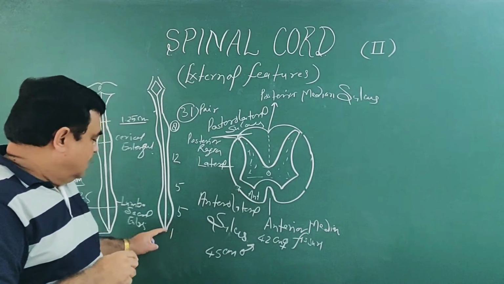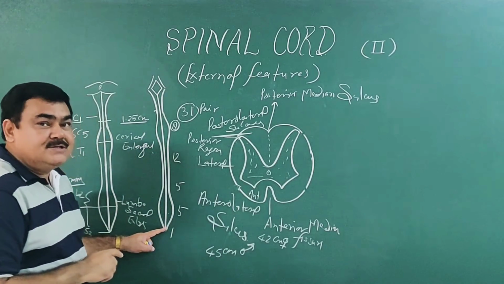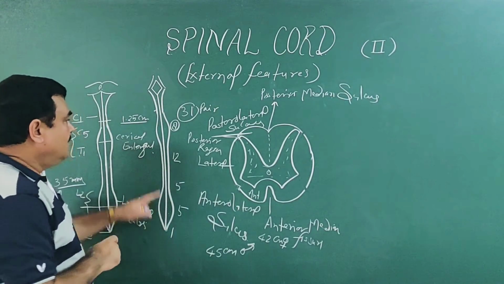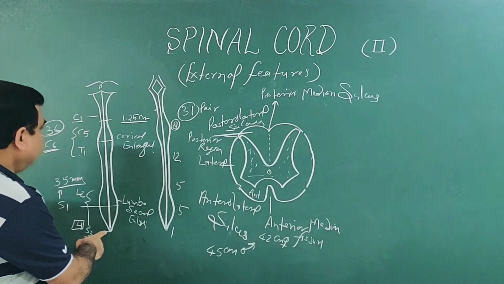And in the adult, again due to differential growth, this reaches up to the L1 vertebra. So in the adult, the spinal cord extends from C1 to L1 vertebra.